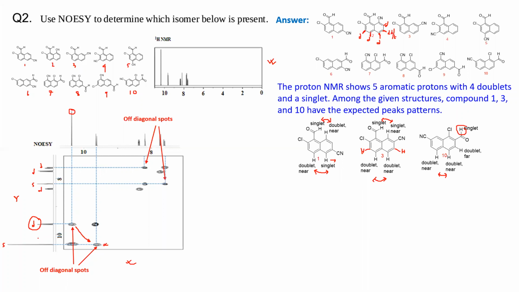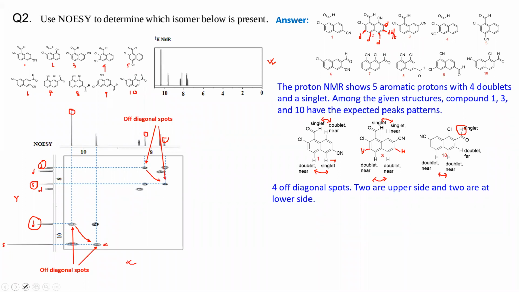Look at the other spot. In the other case, what we find here is an off diagonal spot. In this case, an aromatic singlet is interacting with an aromatic doublet, okay, and the same you have here also. The aromatic singlet is interacting with an aromatic doublet, okay. So that fashion is matching with compound 1 only.